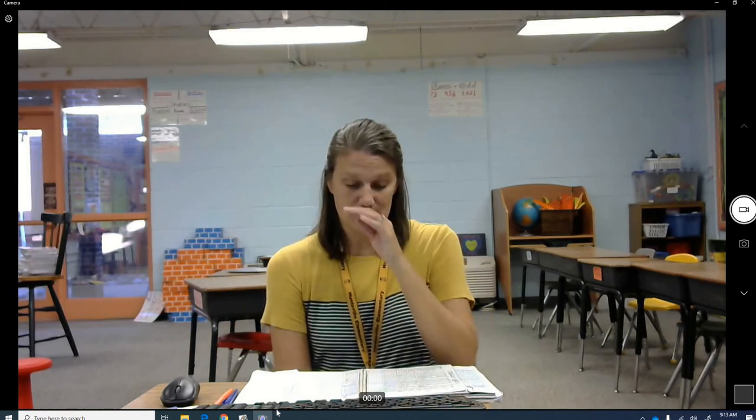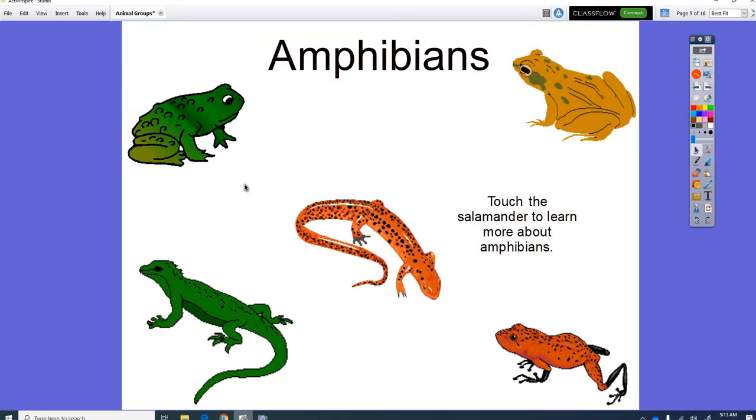So that was our amphibians, and they talked about the metamorphosis. Metamorphosis means change, because amphibians, sorry, my nose is itching. Amphibians are the only animals that start out as something and then change into something else. That's a metamorphosis. What do amphibians start out as? You know, they start out as an egg, and when the egg hatches, what are they? Yeah, they're tadpoles.